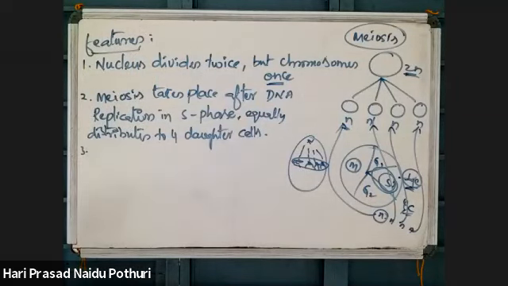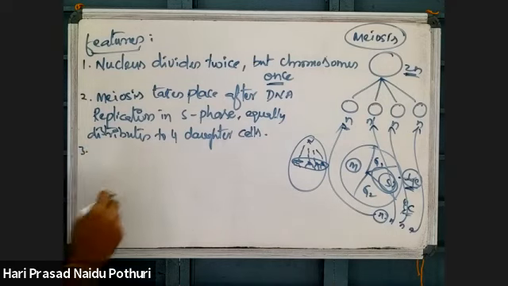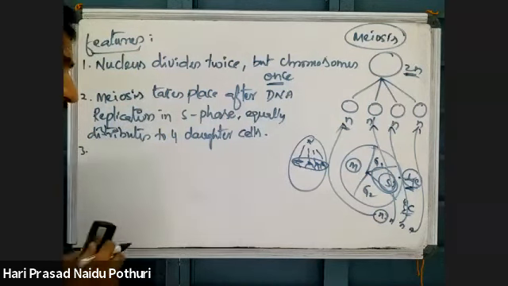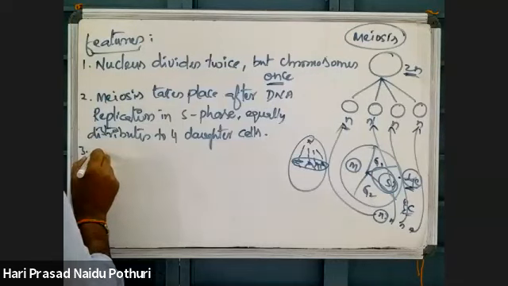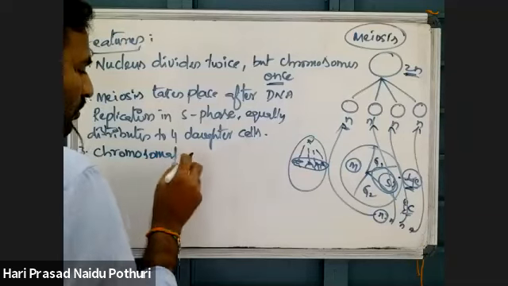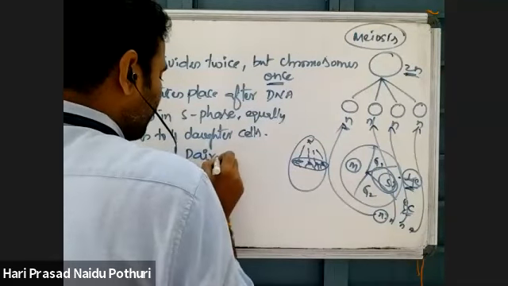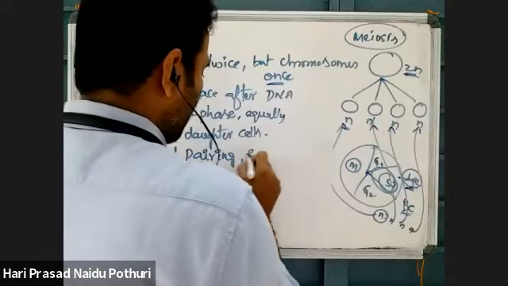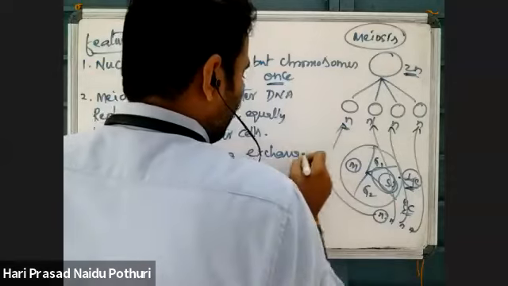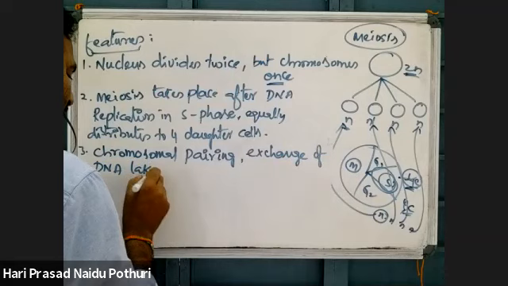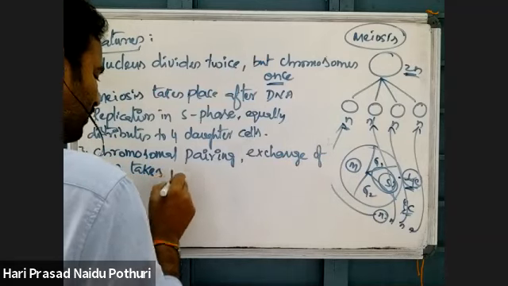That is one. And here in mitosis, prophase, metaphase, anaphase, telophase, we simply saw. But here, chromosomal recombination takes place. Chromosomal pairing, binding of chromosomes to each other, and exchange of DNA takes place from one chromosome to another chromosome.